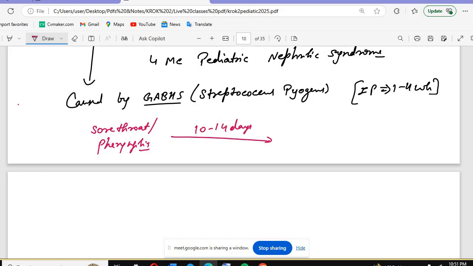The sore throat or pharyngitis is proliferated to become the acute proliferative glomerulonephritis, or post-streptococcal glomerulonephritis, and in this patient cola colored urine will be there after 10 to 14 days. That leads to hematuria, and that's why we call this nephritic syndrome.